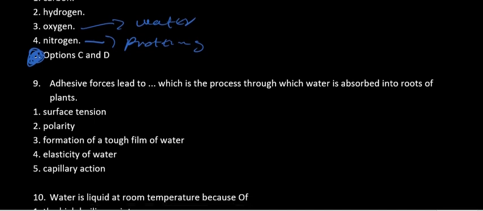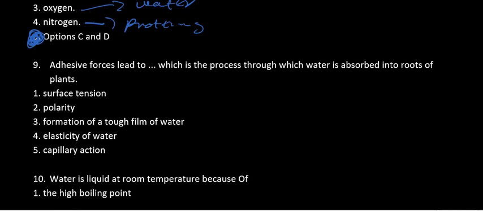Adhesion forces lead to dash, which is a process through which water is absorbed into roots. The answer is capillary action. If you have done the lab before, you were given a petri dish, and you were told to put some water in it.